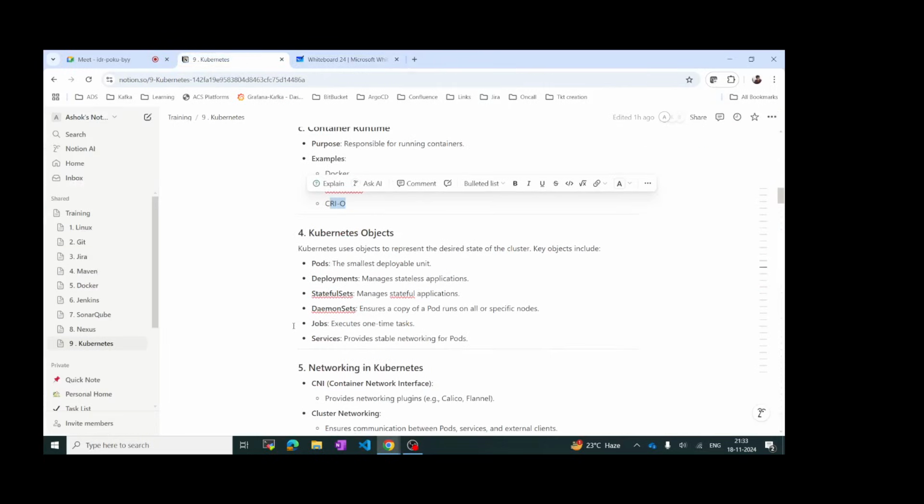Okay, and if you see Kubernetes objects, we have pods. This is the smallest deployable unit. The smallest deployable unit is the pod. And then we have something called deployments. A deployment will have the pod, and we can set replicas, so that we will know how many pods should be deployed. And then we have something called stateful sets. What are stateful sets? Stateful sets are like databases. In case you want to manage any databases, then we have to define that pod as a stateful set. And then we have something called a daemon set. This daemon set will run on each and every node.